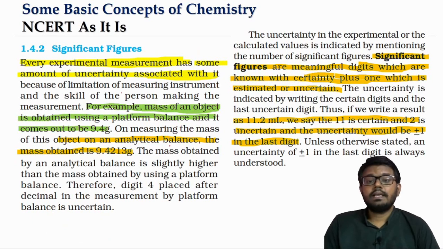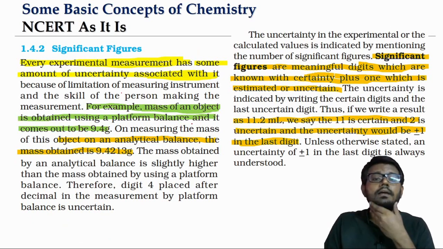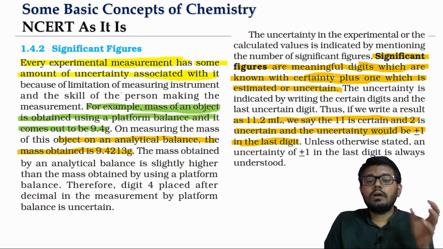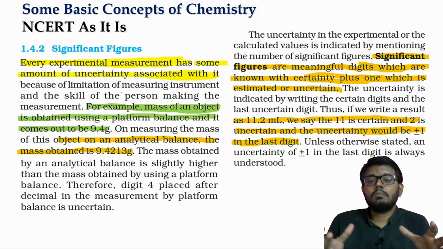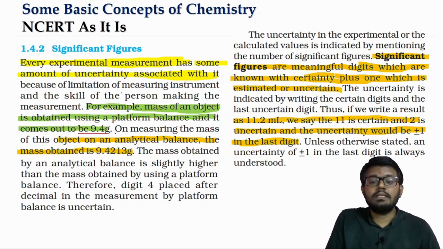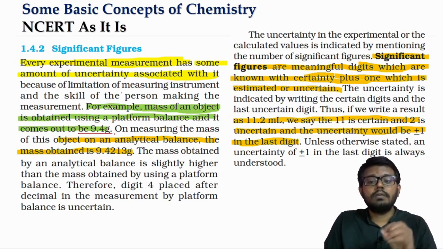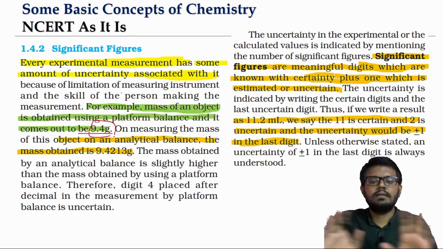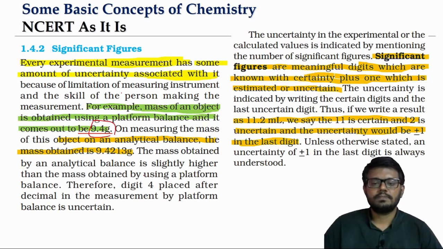So like we mentioned, whenever we are looking at an experimental measurement or data, that will always be associated with some amount of uncertainty. Say for example, we are measuring the mass of an object by using the normal platform balance, and the reading is coming as for example 9.4 grams.